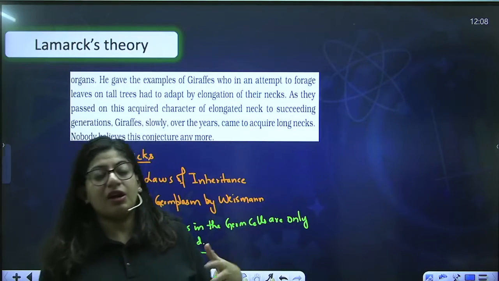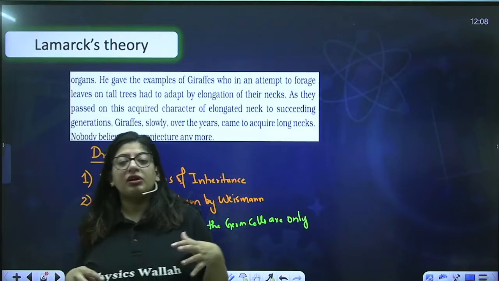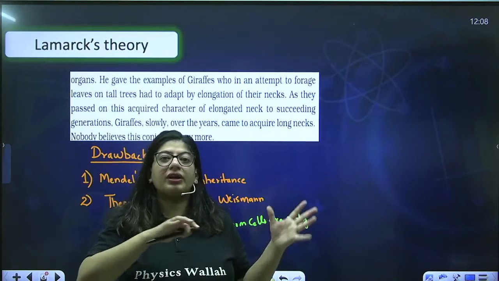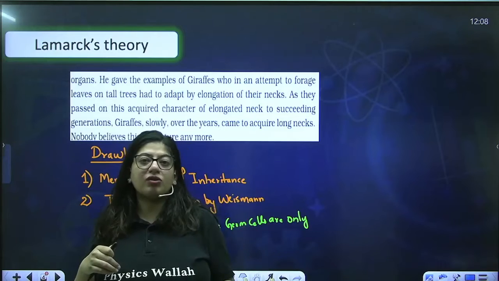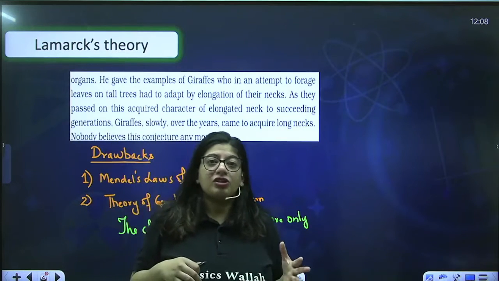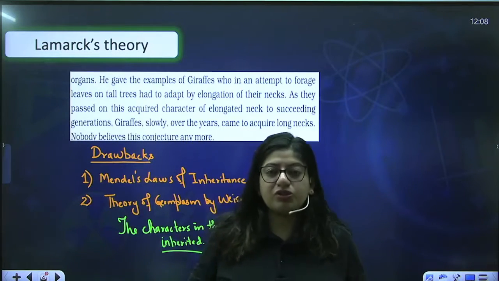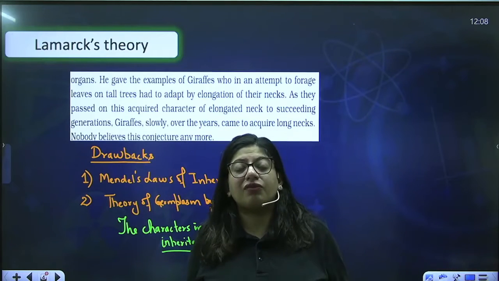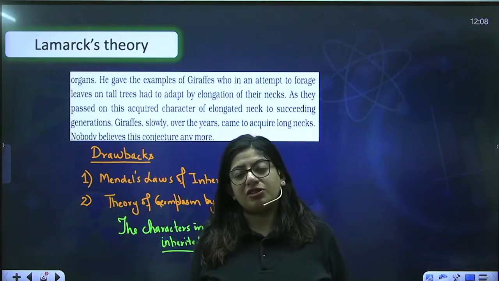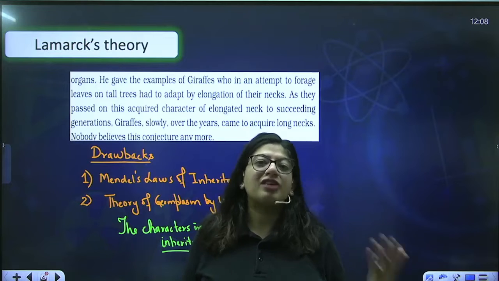That's the difference. Just like if someone's generation has crooked teeth, later on they may have different kind of teeth. The things you change later in your life will never be inherited in your progeny. Your progeny will be born as you were born.